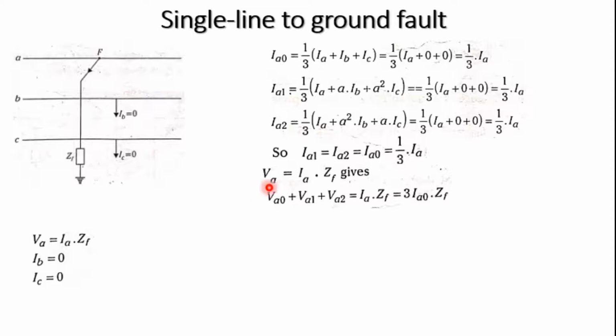So VA is equal to IA into ZF. We know that VA can be written as VA0 plus VA1 plus VA2, that is equal to IA into ZF. What is IA? IA can be written as 3 times IA0, from this expression. So that is equal to 3 times IA0 into ZF. It means that we have to consider the fault impedance, and the current flowing through it is 3 times IA0.